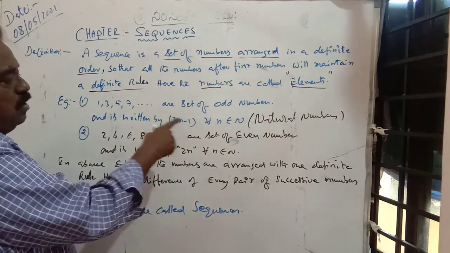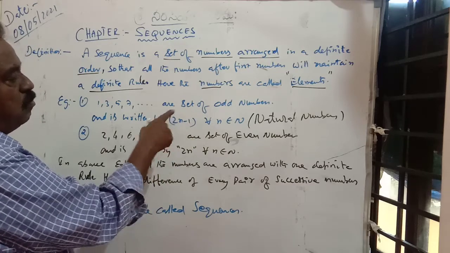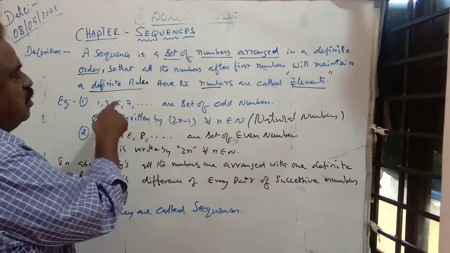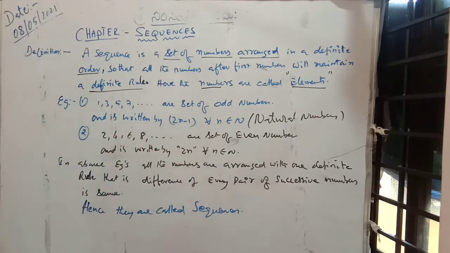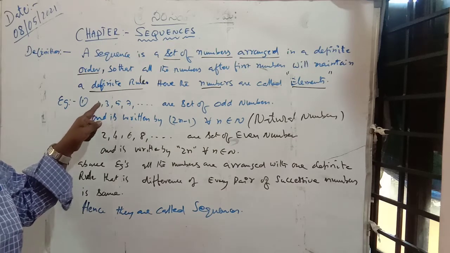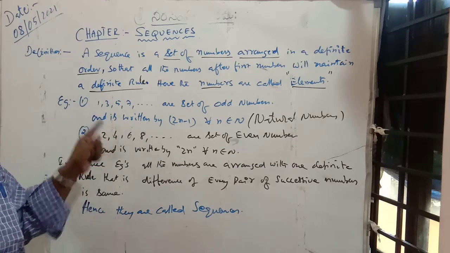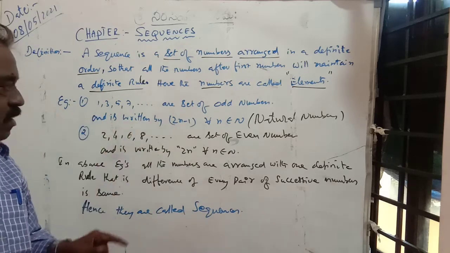Put n is equal to 1: 2 into 1 minus 1 is 1. When n is equal to 2, 2 into 2 is 4, minus 1 is 3. When n is equal to 3, 2 into 3 is 6, minus 1 is 5. Like that, we will get the set of numbers. Here we have to put commas between the first element, second element, like that. These are the set of odd numbers.